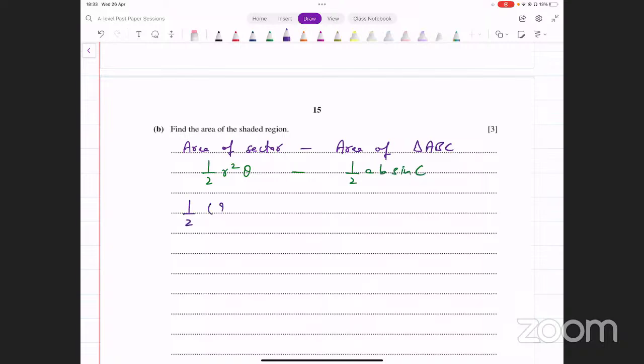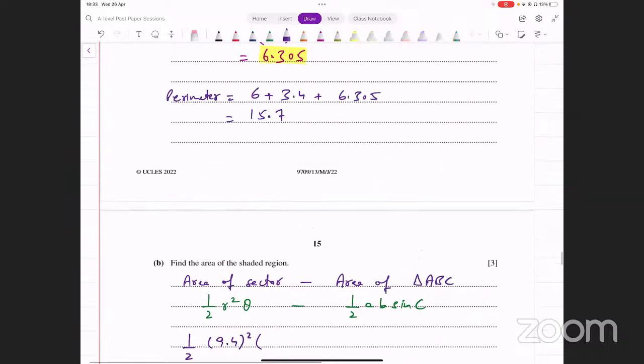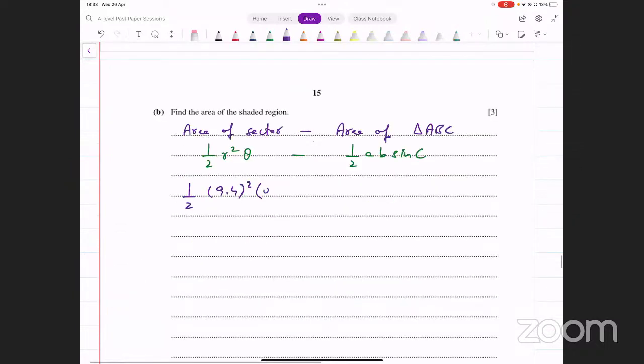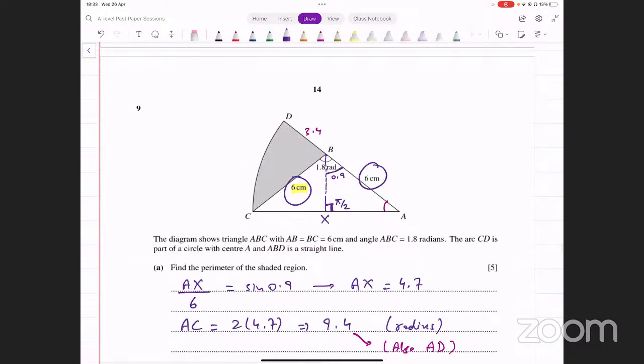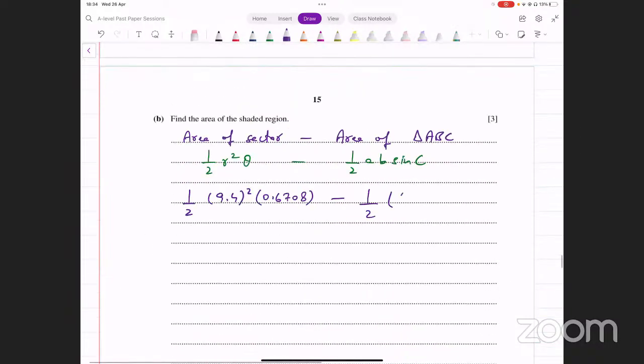Radius is 9.4. Angle is 0.6708. हमने पहले find किया. Sector का angle. Subtract from this the area of the triangle. That's half into AB sine C. देखें दो sides आपके पास हैं 6 and 6. उनके दरमियान वाला angle क्या है? 1.8. So we say it's half into 6 into 6 into sine of 1.8.